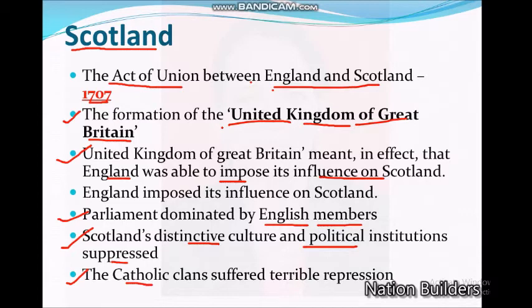There are two groups in Christianity, Catholics and Protestants. The Catholic clans suffered terrible suppression if they tried to get independence from England. What suppressions happened to the Scots, we see. The Scottish Highlanders were forbidden to speak their Gaelic language.